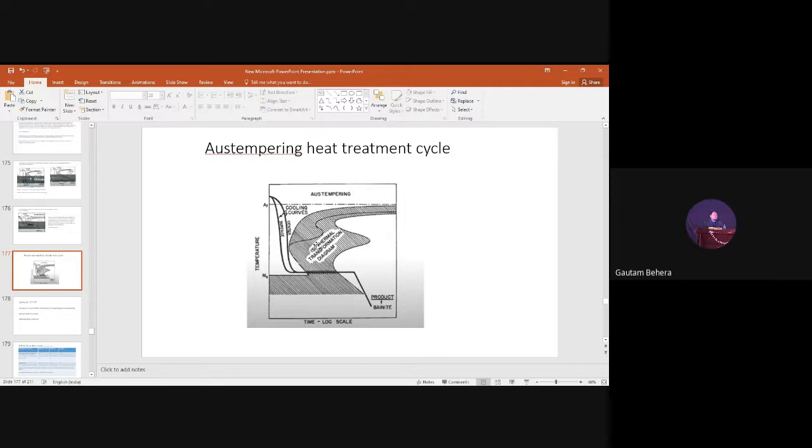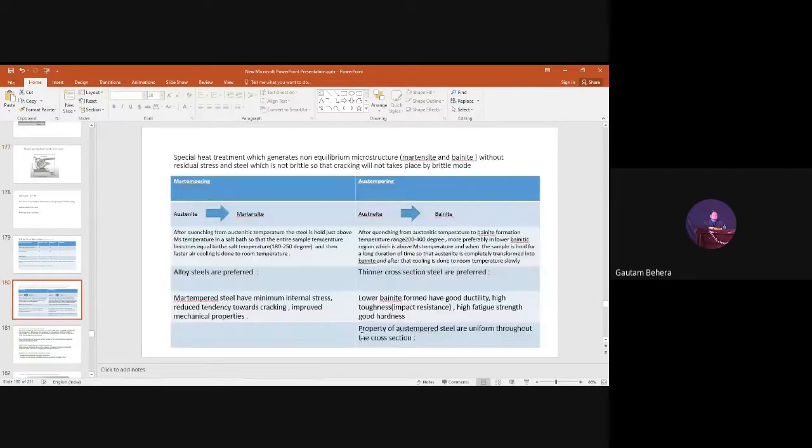If you have a thicker cross-section steel, cooling rate at the surface will be faster, but at the core or at the center, it will be slow. Slow cooling rate will lead to easy phase transformation. It may touch the nose of the curve as he told. So transformation of the center or the core will become pearlitic transformation. Fine pearlite may form, but the surface will convert into bainite. But our purpose of heat treatment will not be fulfilled because we want the entire cross section of the steel to be bainite. Now you have understood the problem with thicker cross section and thinner cross section, and why thinner cross section is preferred for austempering. Is it clear? Yes, sir.